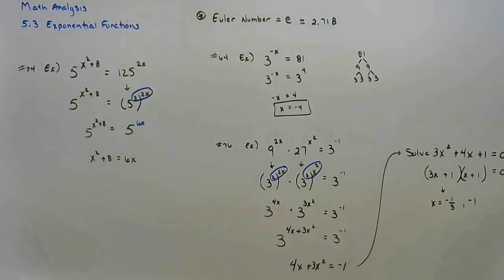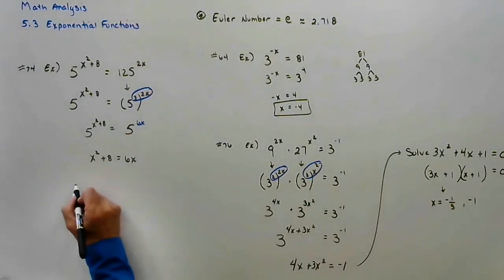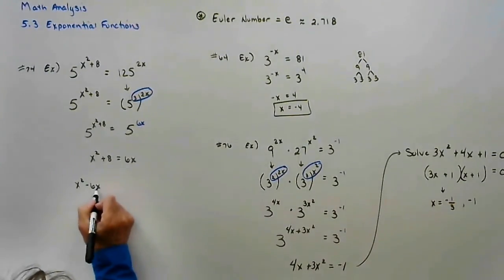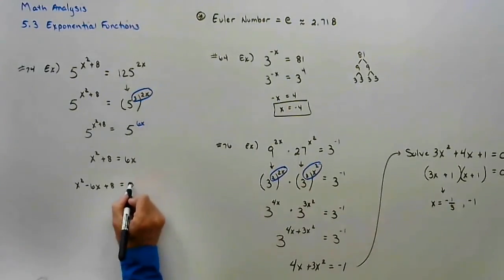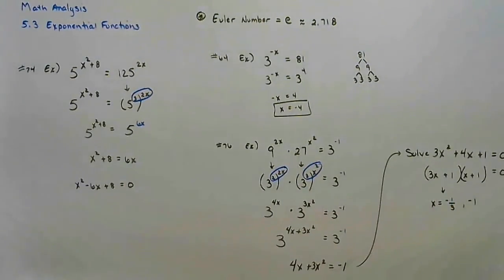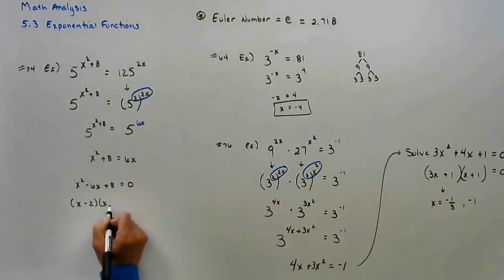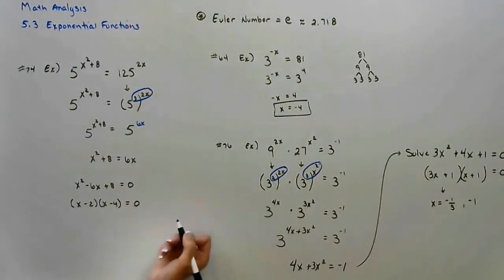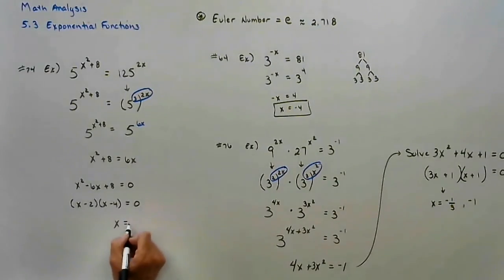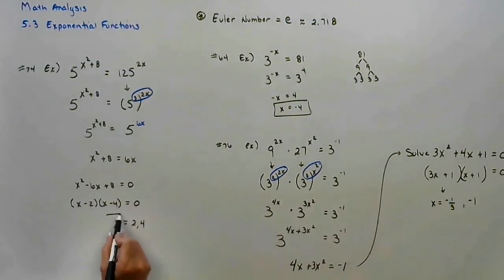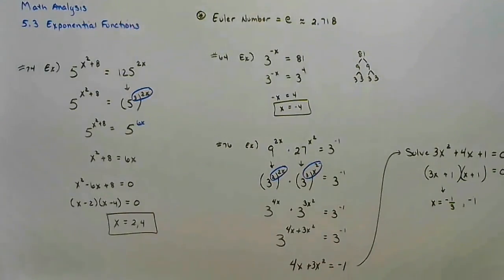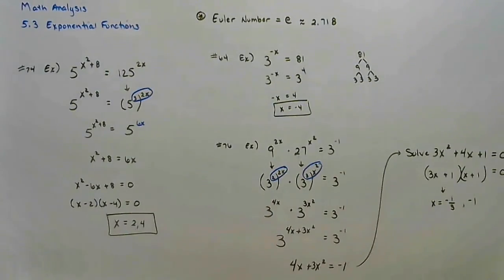And now the rest is algebra. You can choose to factor. What are factors of 8 that give you -6? So we end up with 2 solutions, 2 and 4. So the whole idea is get the bases to be the same. Then compare exponents using exponent laws.